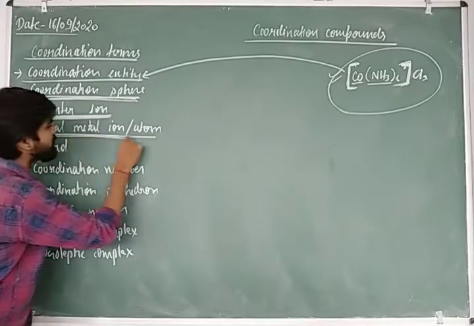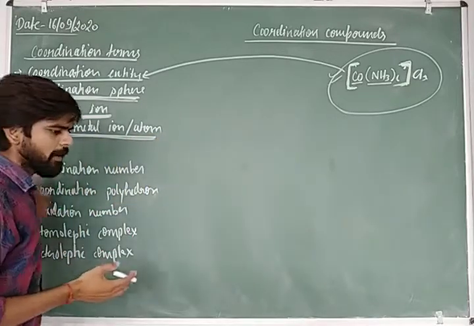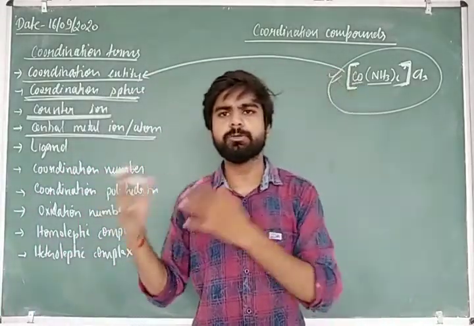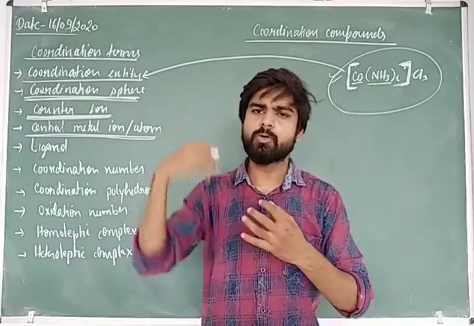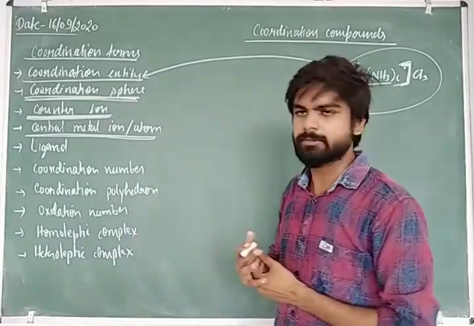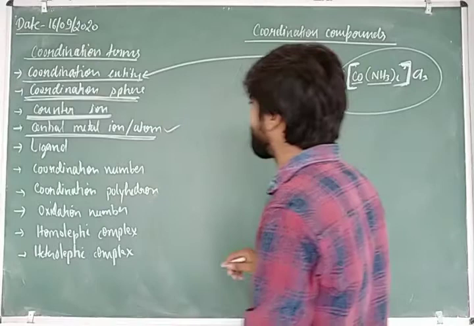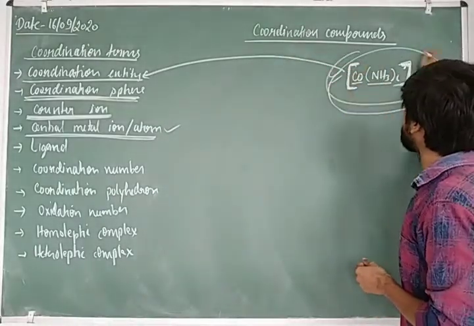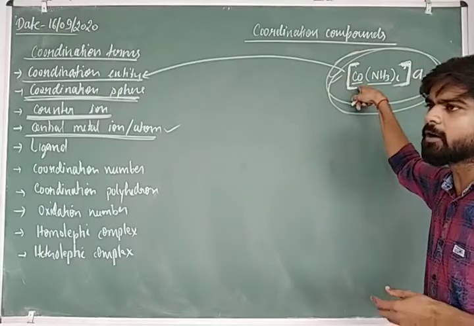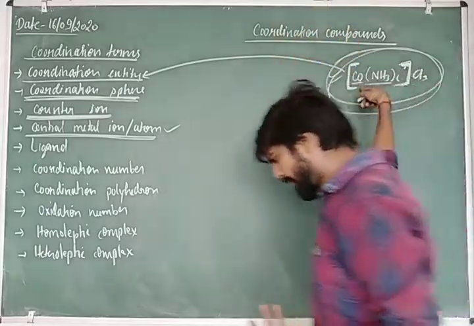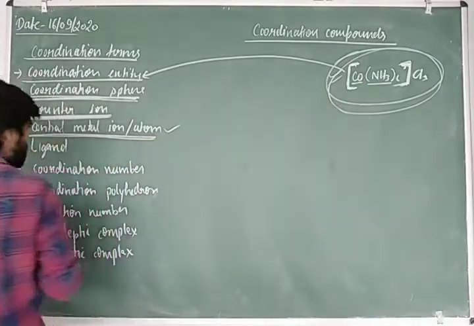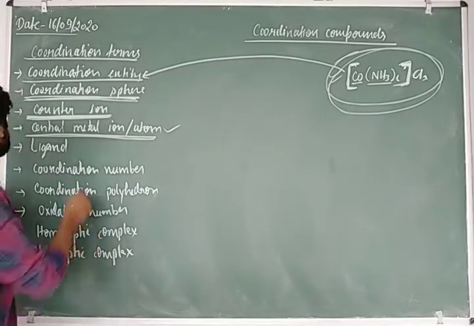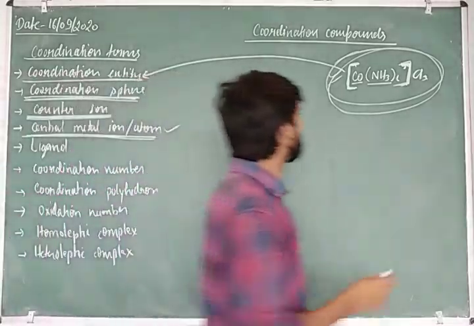Central metal ions are those atoms or ions to which a number of anionic and neutral molecules are bonded or coordinated. They are known as the central metal ion or atom. So simply, in this complex, the cobalt can be said to be the central metal ion.